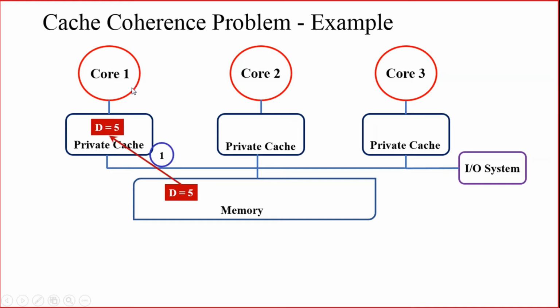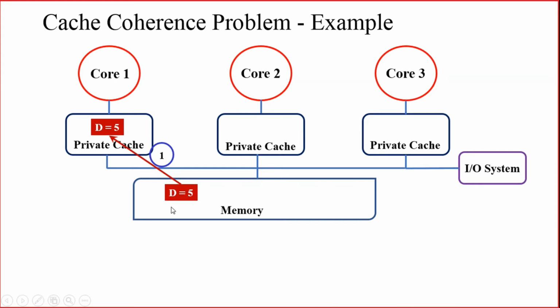Core 1 is trying to read the data from the same address location. First of all, it will try to read from the private cache, but initially in the private cache the data was not there. So a private cache miss will take place and core 1 will try to access the data from the memory.